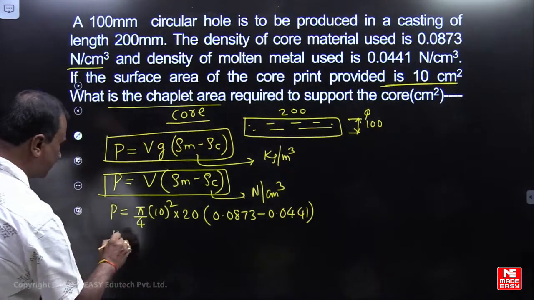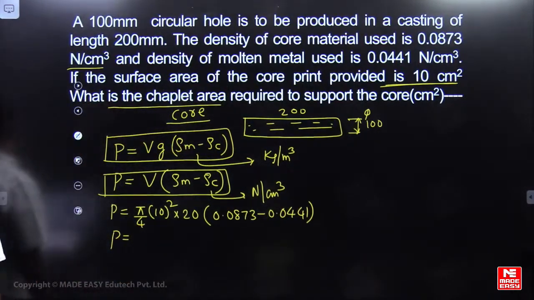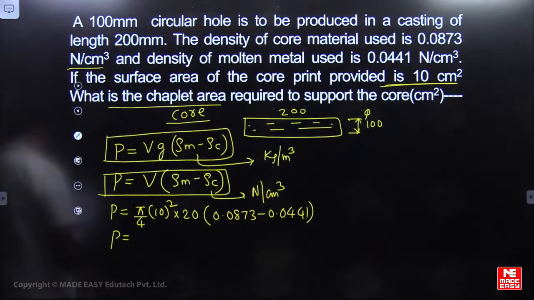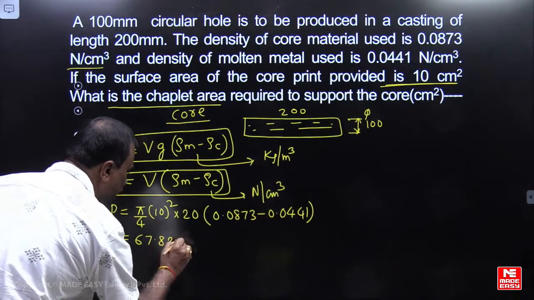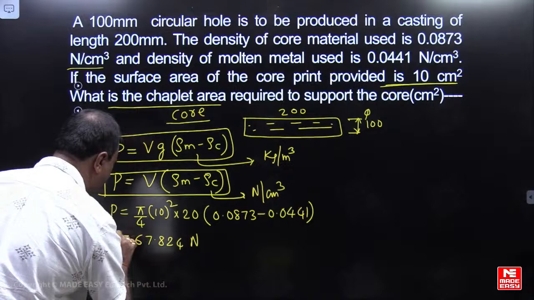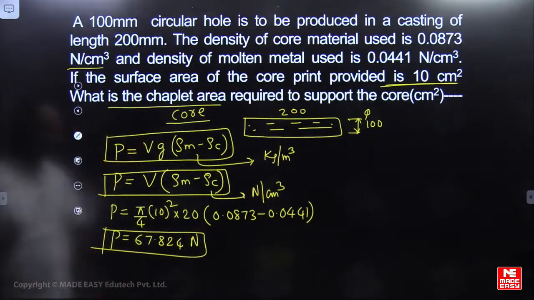So from here we calculate the buoyancy force. Please check how much you are getting. 67.824 newtons. This is the buoyancy force.